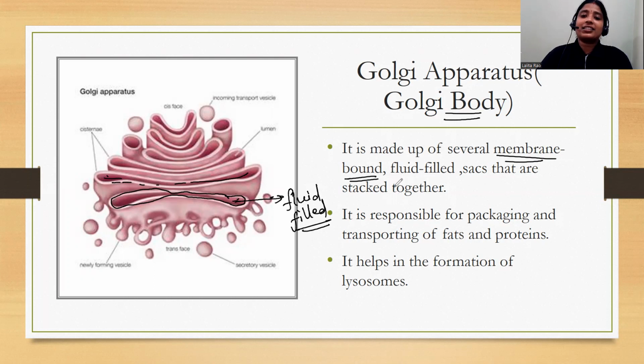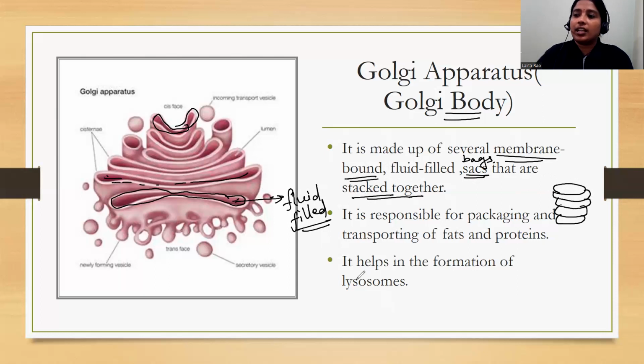So this Golgi apparatus is made up of several membrane bound fluid filled sac like structures that are stacked together. Stacking means like how when you go to a reception or any party, you might have seen different plates kept one over the other, one above the other. In that way, you can see that this Golgi apparatus consists of fluid filled sac like structures that are kept one above the other.